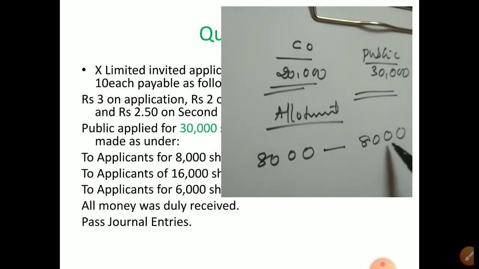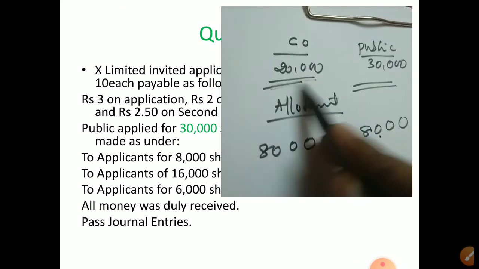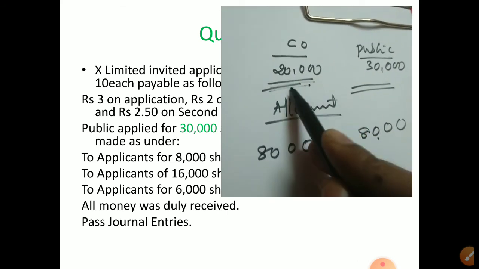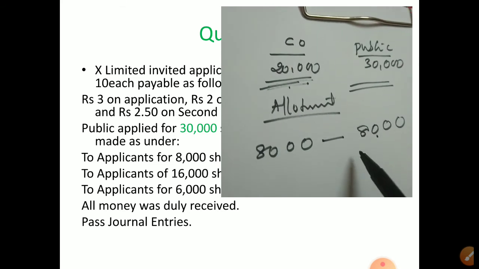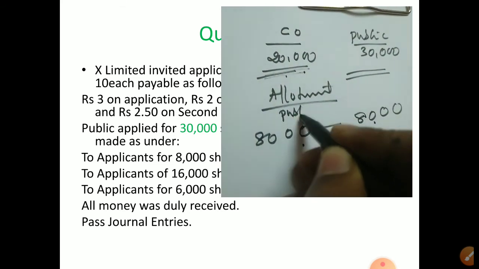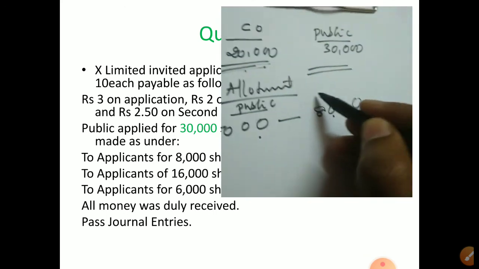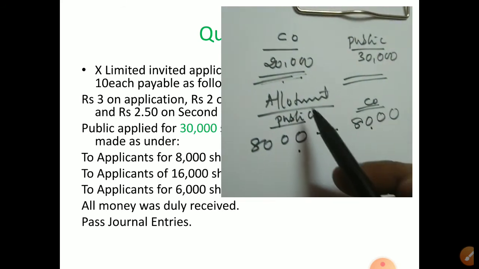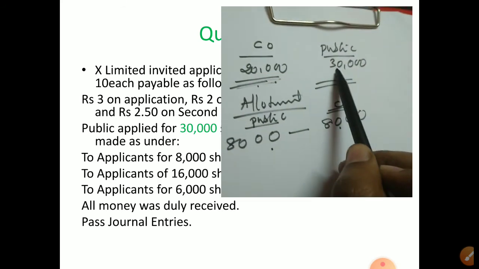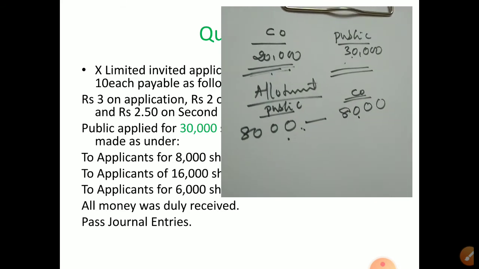Understood? This 8,000, from where have they given? From the 20,000 only. The company has how much? 20,000. From that 20,000 they allotted 8,000. So this side, how much? This is the public side. So remember, that's why first I wrote public, this is company. Out of 30,000, the company took 8,000, for those who applied 8,000.